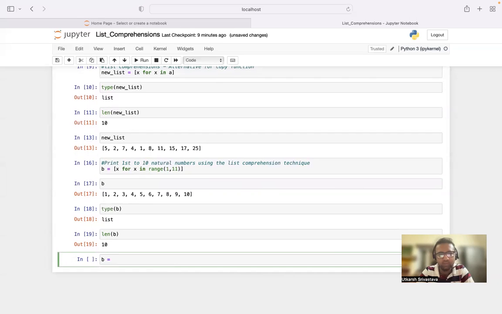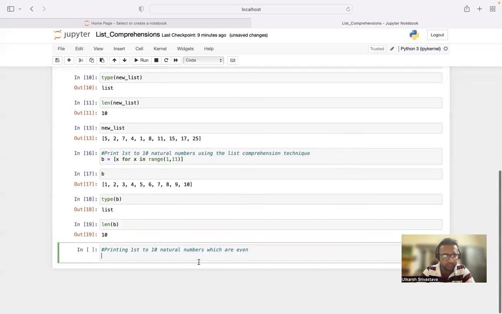Now let's print even numbers. Natural numbers which are even, from 1 to 10.